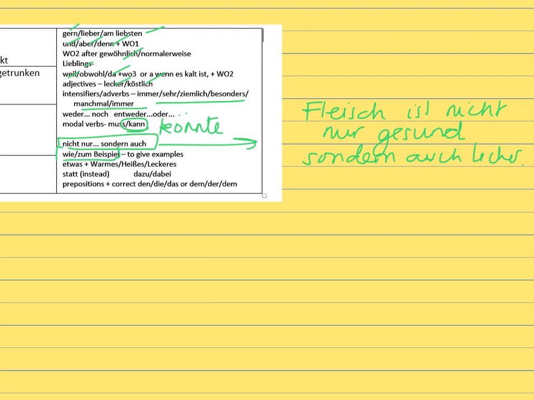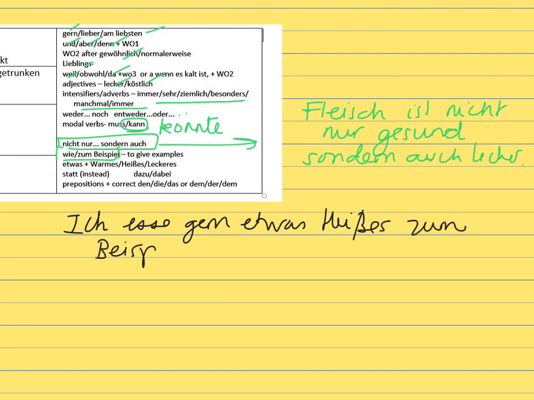So, for example, you might say, I like eating something hot. Ich esse gern etwas Heißes. So I like eating something hot. For example, zum Beispiel Suppe, soup, or pizza, oder Pizza.